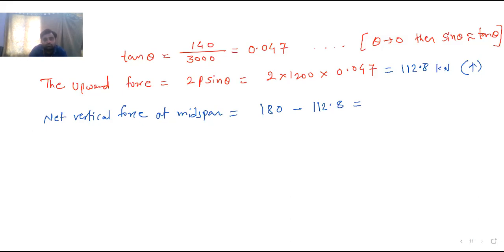It is 67.2 kilonewton, and this is downward. 180 downward, so 180 minus 112.8 gives 67.2 kilonewton downward. So the net downward load on the beam is 67.2. Now calculate the bending moment due to this net downward load.